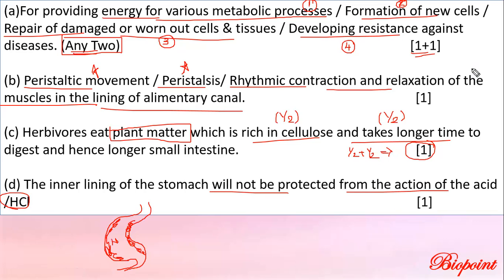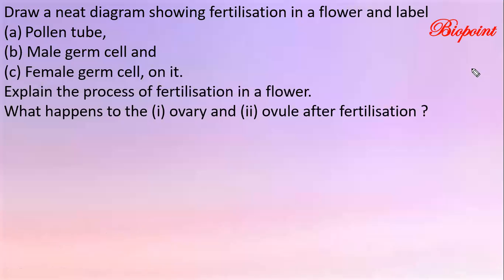Since HCl is produced inside the stomach, mucus has to prevent it from digesting the walls of the intestine and the stomach, right? So if mucus is not secreted, what happens? The walls of the intestine and the stomach will not be protected from the action of HCl.